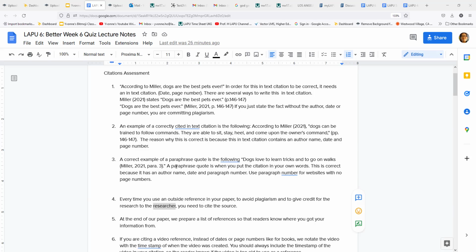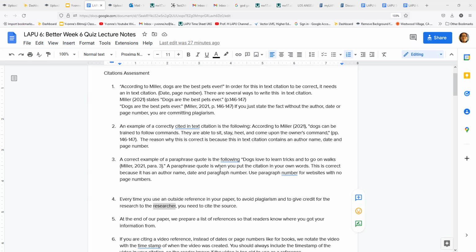A correct example of a paraphrase quote is the following. Dogs love to learn tricks and go on walks. Here what I did was I summarized. This is a direct quote, and then I summarized dogs are able to sit, stay, heel, and come, into a paraphrase quote in which I said dogs love to learn tricks and to go on walks. And then here you have author, date, paragraph number.